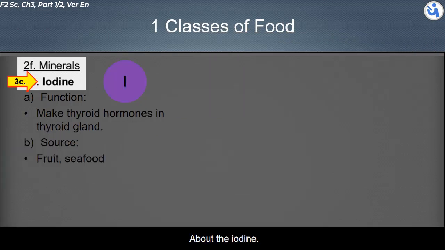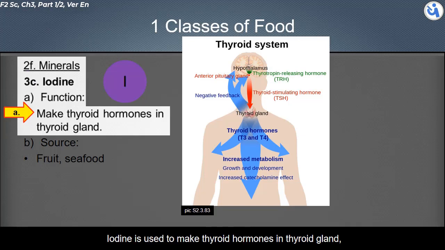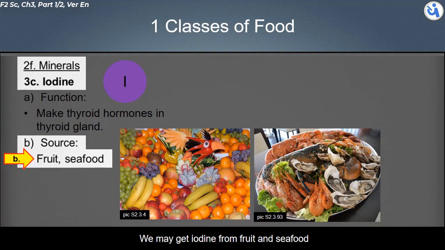About the iodine. Iodine is used to make thyroid hormones in the thyroid gland, where thyroid hormones are used to increase the metabolism of the body. It is essential for the growth and development of our body cells. We may get iodine from fruit and seafood.